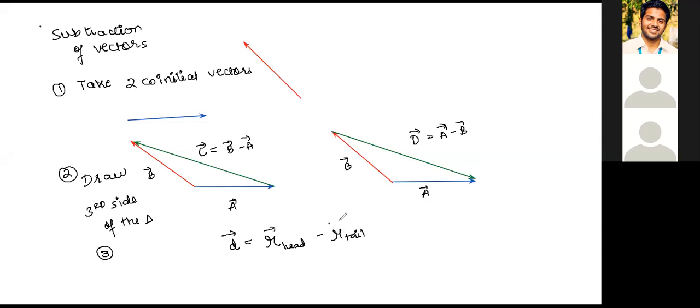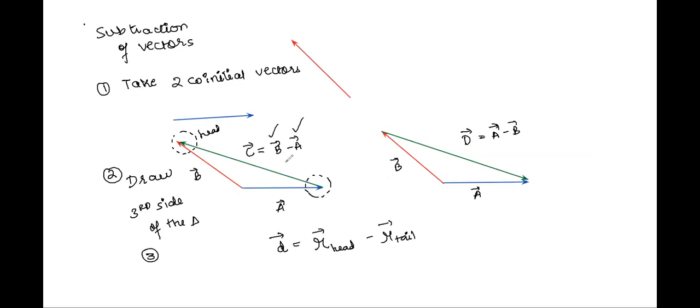See, I'll tell you how. For this green vector in the first figure, the head of green is with B. Therefore, I've written here B. Then the tail of green is with A. So I've written A. So basically, all you have to do is simply head minus tail.